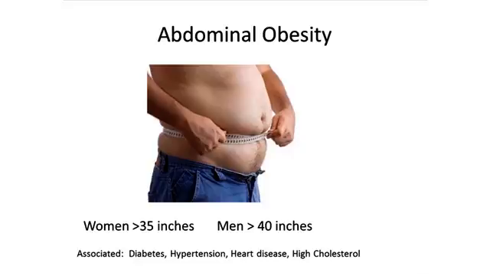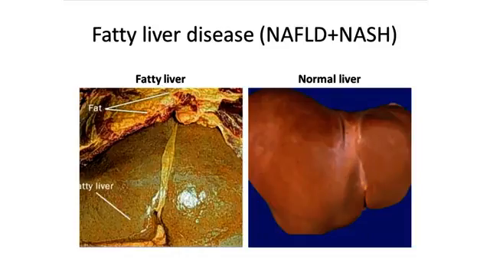Notice that there are associated conditions with obesity: diabetes, hypertension, heart disease, or high cholesterol. If you total up any three of those, you have what's called metabolic syndrome, and that's something with a more severe course. So this is what a gross fatty liver looks like.